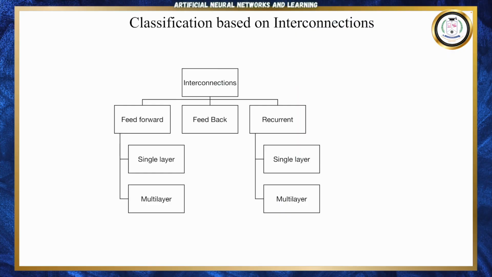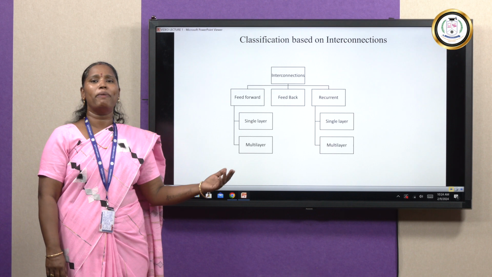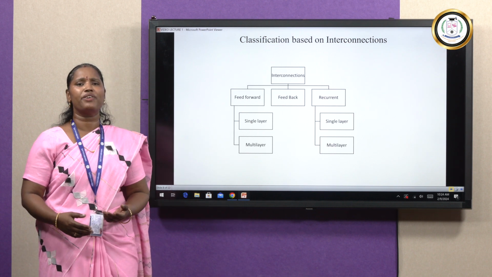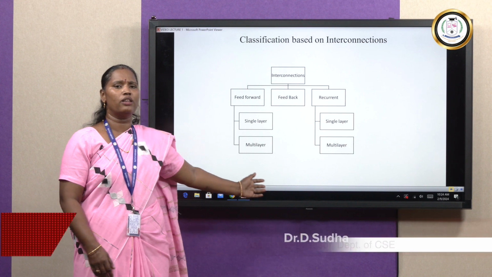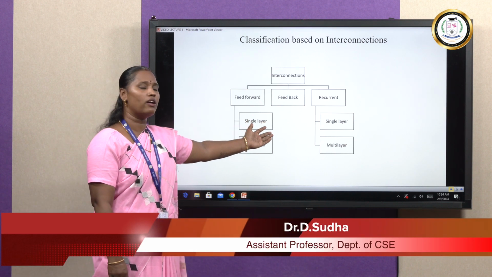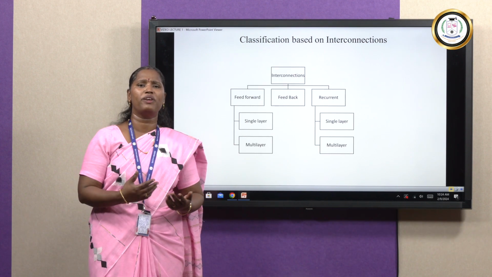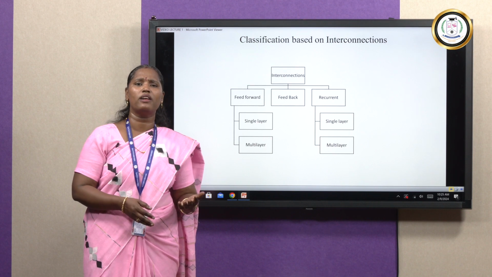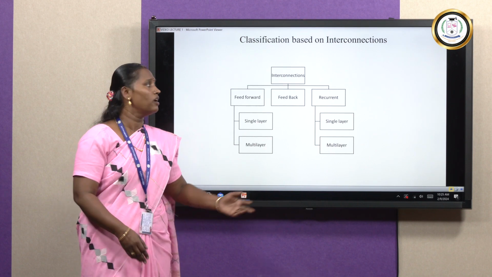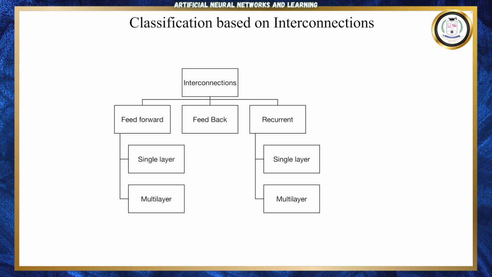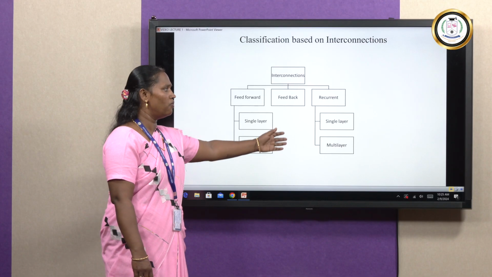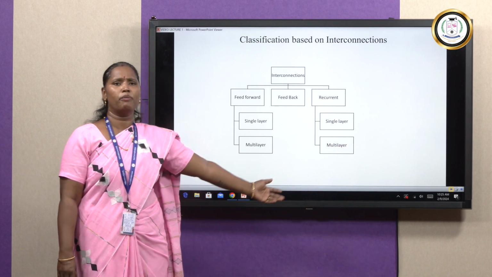So these are the artificial neurons, and based on the interconnections, the algorithms are divided into many types. The first is the feed forward network, the other is the feedback network, and the last is the recurrent network. Based upon this, the networks are again classified into layers: the single layer network and the multi-layer perceptron. In feedback also, each and every layer gives feedback to the next layer, so based upon the output of the previous layer, we proceed. In the case of the recurrent network, again it has single layer and multiple layers. We will continue the remaining part in the next part.